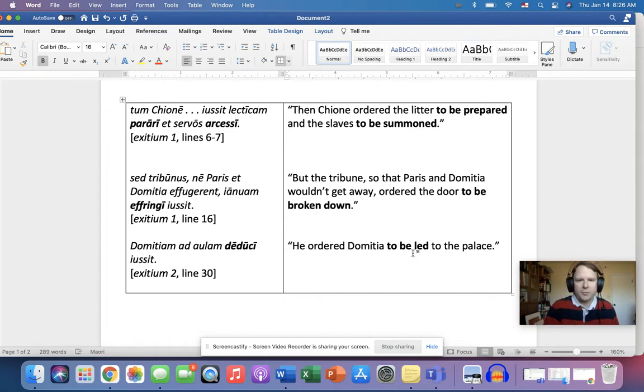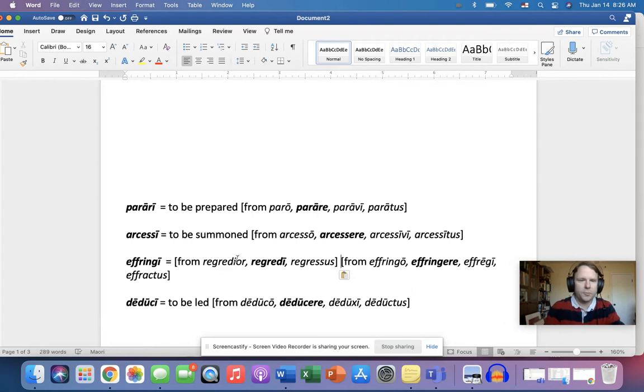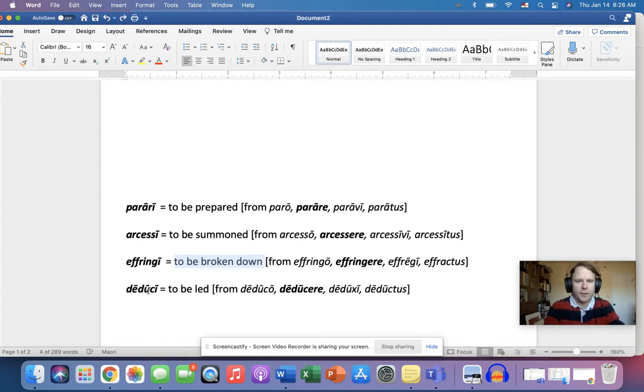All right, let's revisit those four verbs again. Here's parari, and we said that meant to be prepared. Here's arcessi, from the verb arcesso, arcessere, arcessivi, arcessitus, to be summoned. Effringi, there's your verb, like I talked about, effringo, effringere, effregi, effractus, to be broken down. And then deduci, from deduco, deducere, deduxi, deductus, to be led.